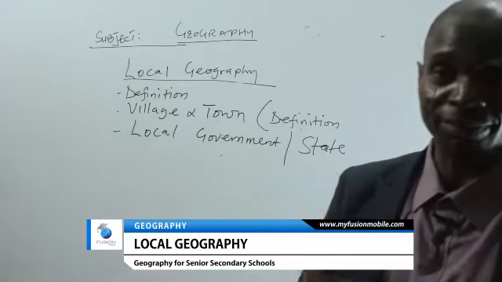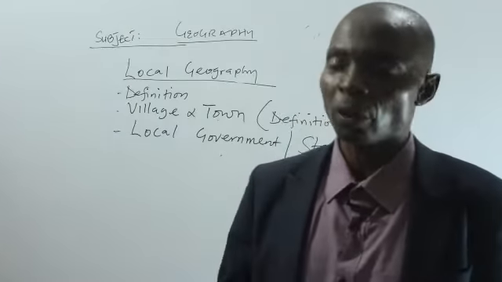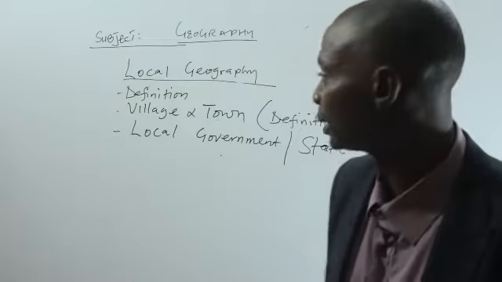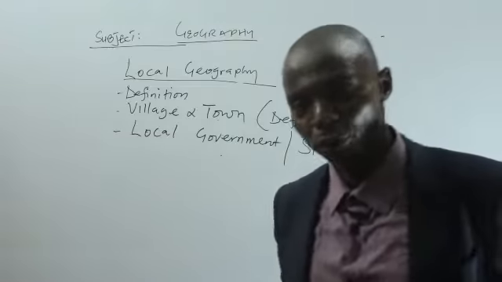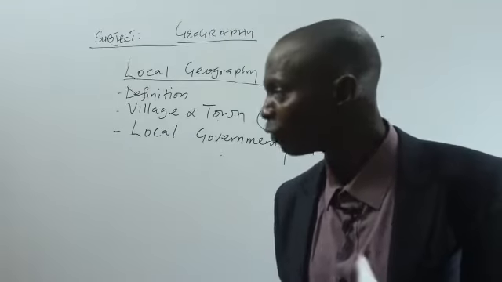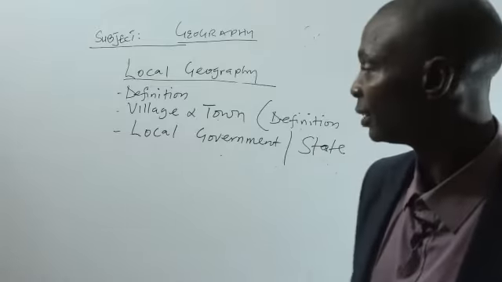An environment is divided into two, as I said. We have the physical environment and we have the socio-cultural environment. Now, let's look at an environment. We say that environment is made up of both living and non-living.